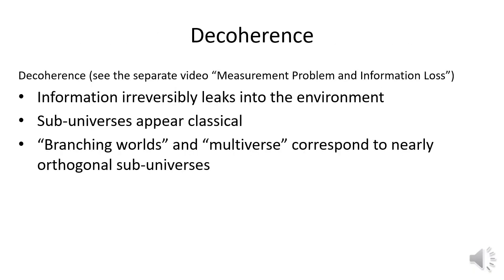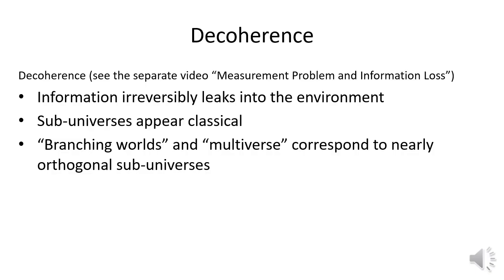In the other video, the measurement problem and information loss, we learned about decoherence. The global state of the universe evolves deterministically, but the information accessible to us leaks irreversibly into the environment. As a result, the sub-universe we can observe appears classical. Everett called the collection of these sub-universes branching worlds.